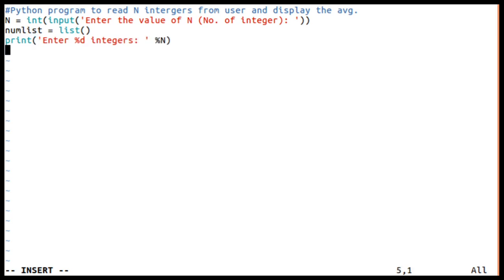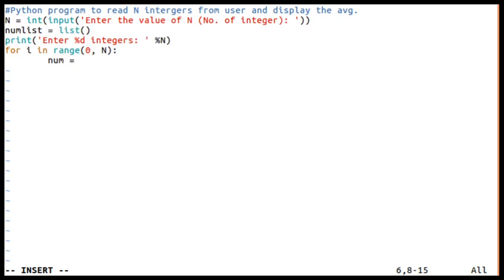Now we are supposed to read those 5 integers. So for i in range of 0 to n, num is equal to whatever the user will enter.